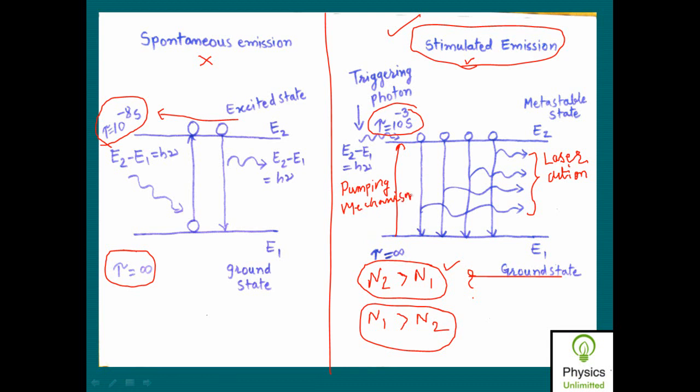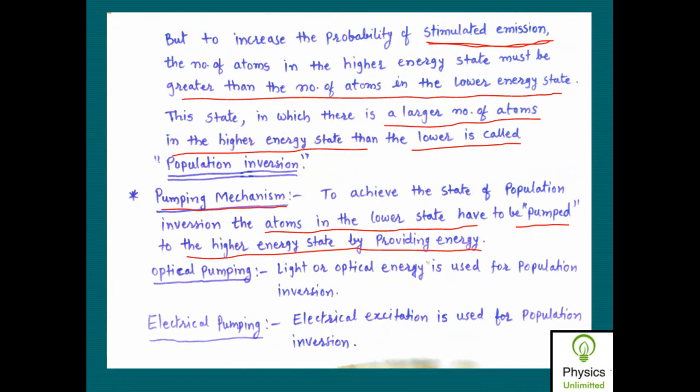Now if I provide the light energy in the form of photons like this, if I trigger an incident photon onto this atom so that this atom is lifted from ground state to the excited state, so if here I am using the light energy to achieve the pumping mechanism, then such type of pumping mechanism is called optical pumping.